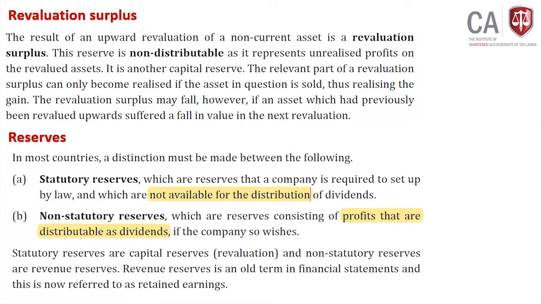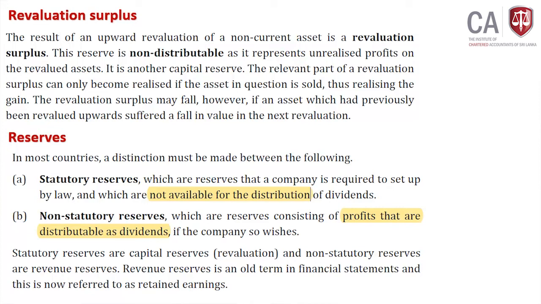It is another capital reserve. The relevant part of the revaluation surplus can only be realized if the asset in question is sold. At liquidation or at the disposal point you can realize that gain. Sometimes the revalued amount can come down.